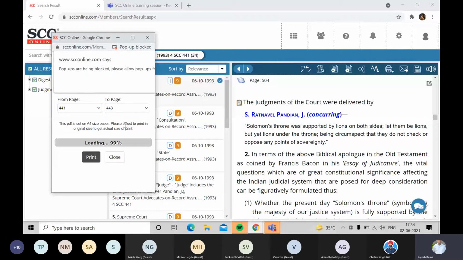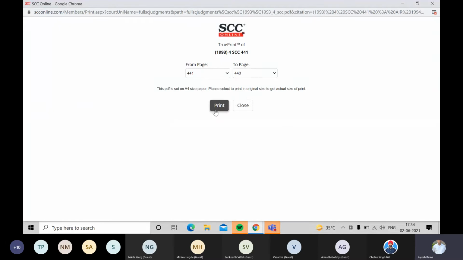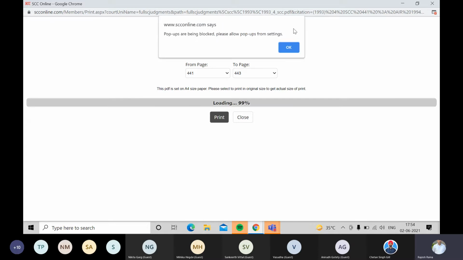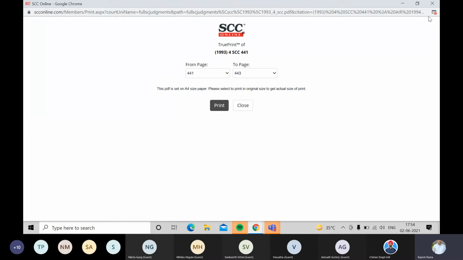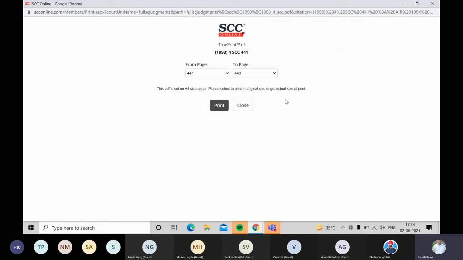Whereas if I go for non-true print, what will happen in that case is that it will just print as it is appearing on the web page itself. So it will not have the same paragraphing and pagination that we have in the original print, as true print is a ditto of the print that you have. So while I'm printing, the pop-up is blocked, so I'll have to click on open and then done. Then I'll just click on the print and it should open now.